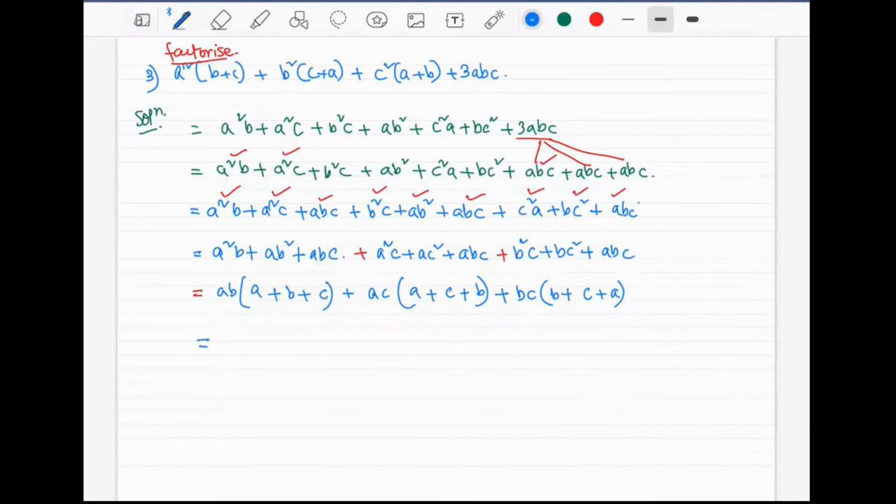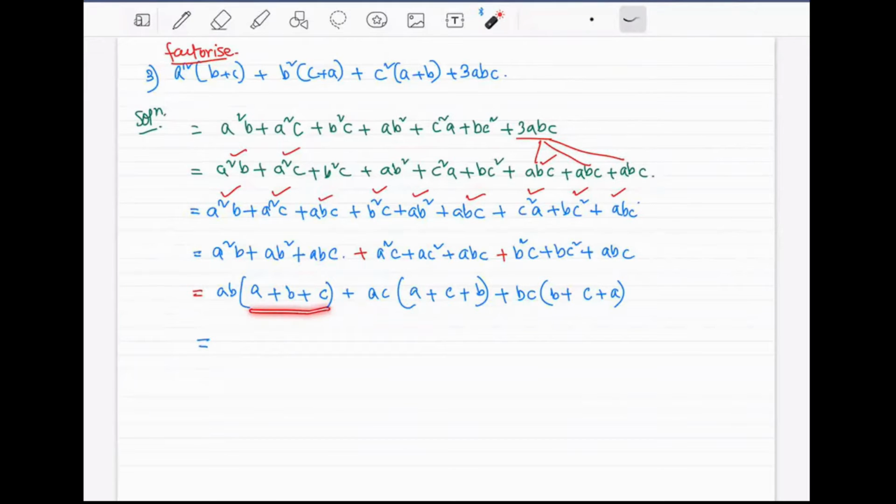Turn off the microphone. Who is turning on the microphone? If you have any question at the end of each factorization, you can ask me. If you don't know one step, then I can explain it to you once more. But better don't interrupt the flow during teaching. Since this is not live, since this is not an actual physical class, it's a little bit distracting when you turn on the microphones. So when you have a question, you can just ask me after this factorization ends.